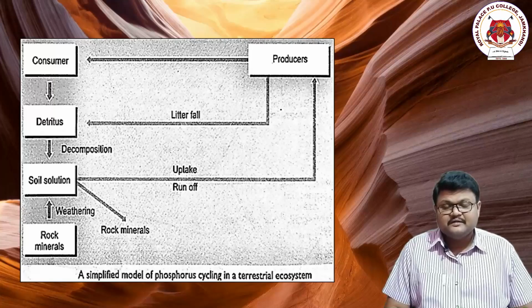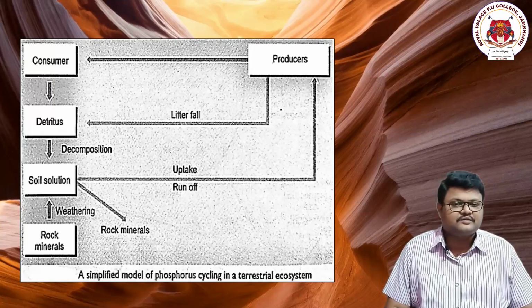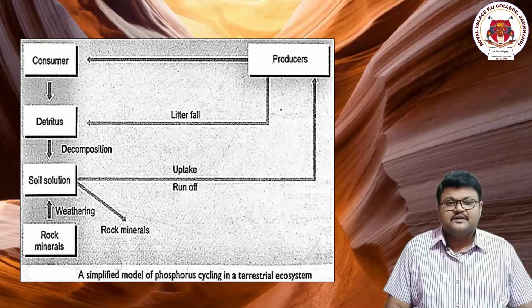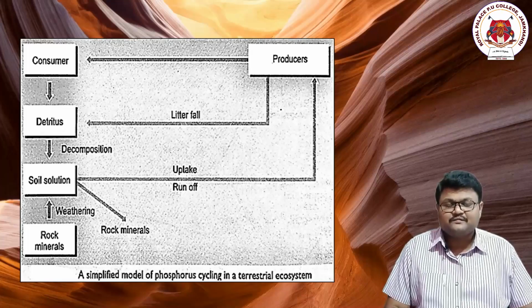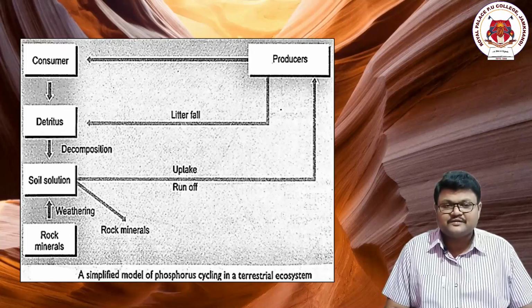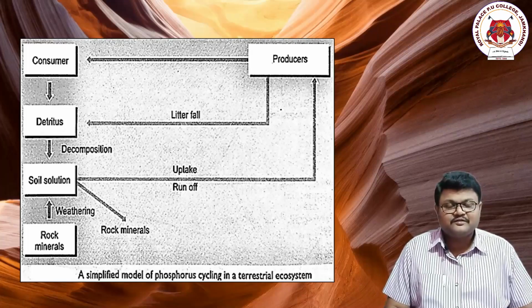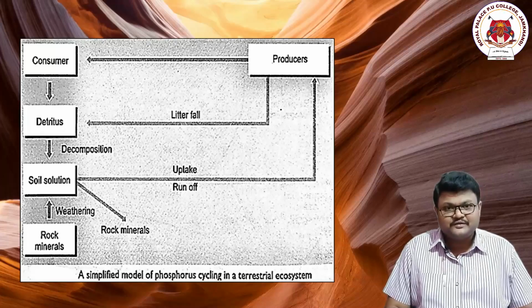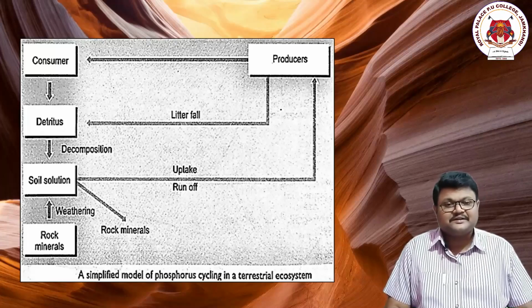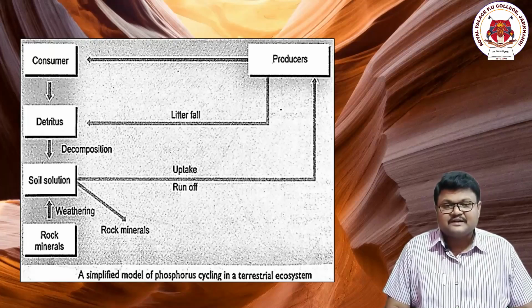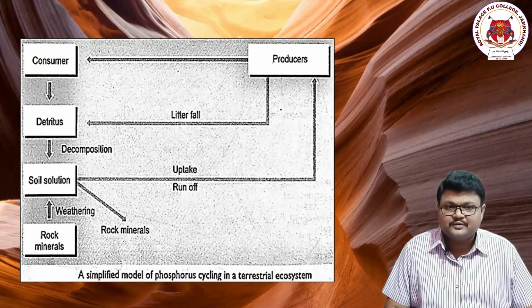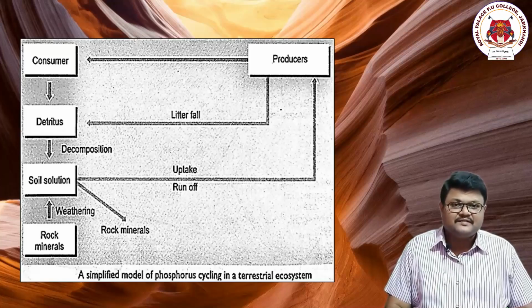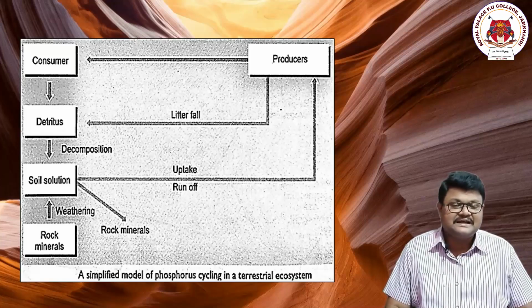And the third one, from the rocks. The weathering of the rocks can result in the release of minute amounts of phosphorus into the soil surface. So these are the 3 methods from which phosphorus can enter into the soil surface. The first one is from the producers, consumers, decomposition and soil surface. The second one is producers and their dead leaves as detritus entering into the soil surface. And the third one, from the rocks, it is entering into the soil surface. 3 different methods from which the phosphorus is entering.